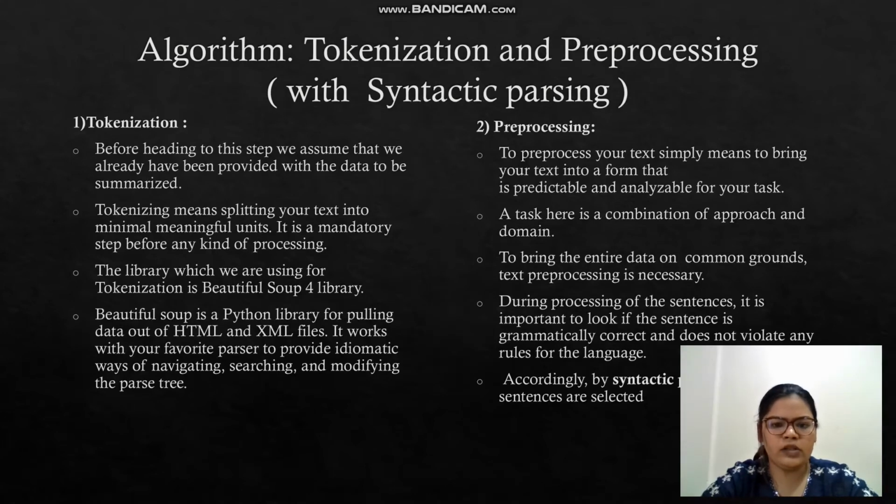The first step involved in text summarization is tokenizing the given text. Before the explanation, we assume that the data to be summarized is already provided. But while explaining the code, we will mention how we fetch the data. What does tokenization mean basically? Tokenization is the act of breaking up a sequence of strings into pieces, such as words, keywords, phrases, symbols, and other elements called tokens. Tokens can be individual words, phrases, or even whole sentences. In the process of tokenization, some characters like punctuation marks are discarded.